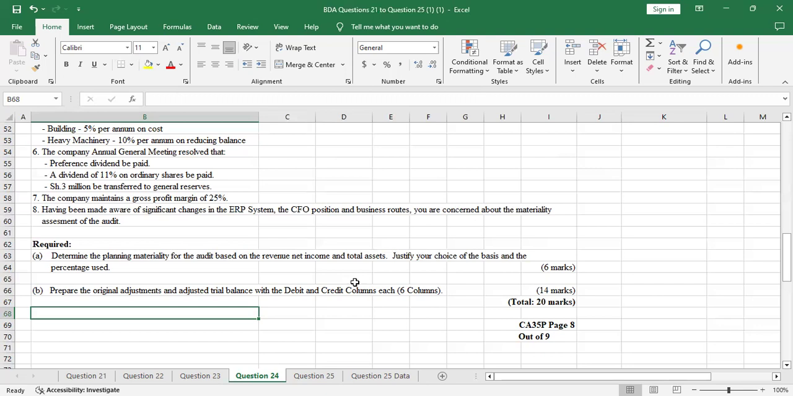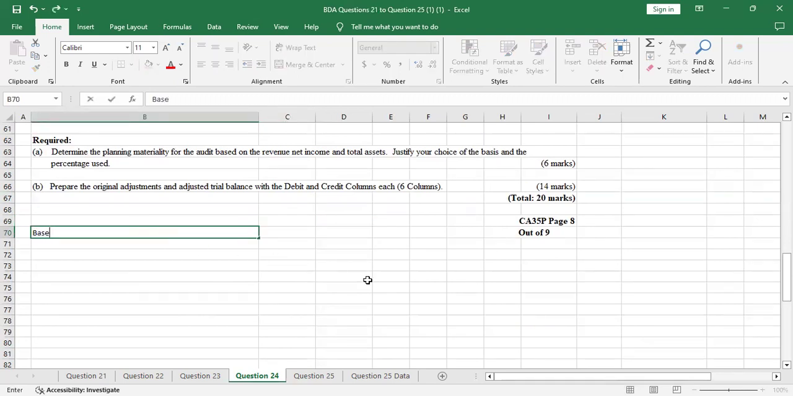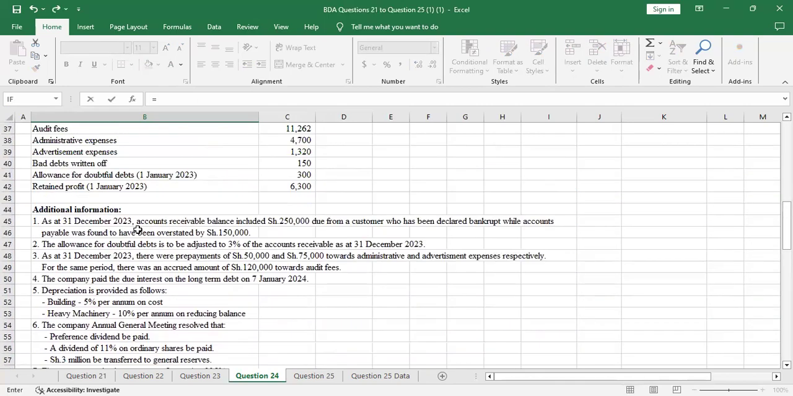So the examiner was testing your knowledge. They said determine the planning materiality for the audit based on the revenue and net income, justify your choice for the basis and the percentage used. So I'll come here and say base, or benchmark. By base, here, I'll pick the net income.